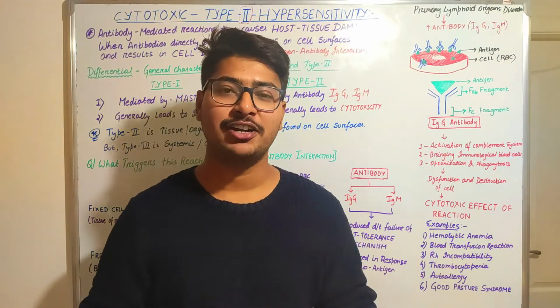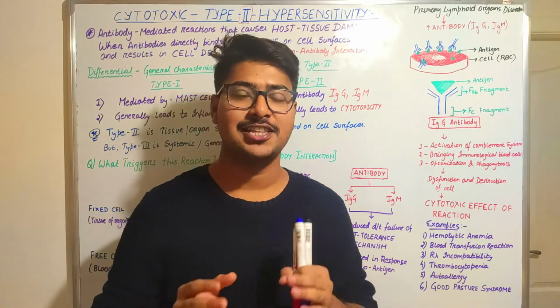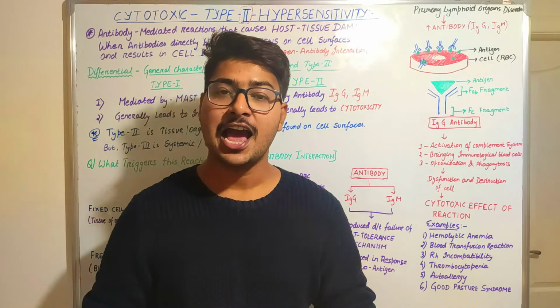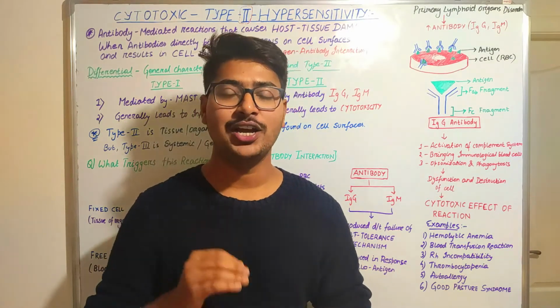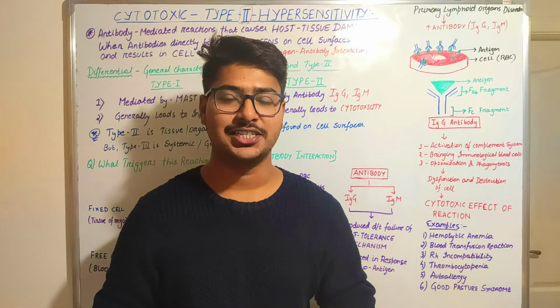Till now, we have covered type 1 hypersensitivity reactions, that is anaphylactic reaction. And now we are going to read about type 2 hypersensitivity reaction.